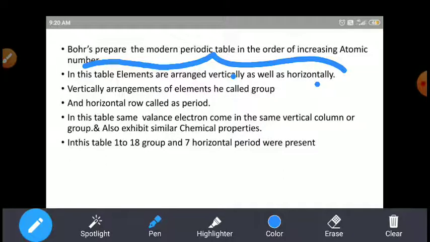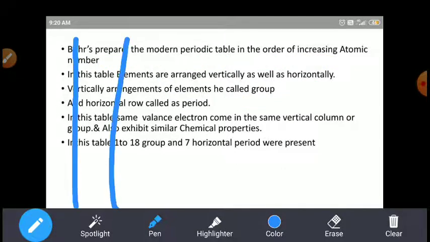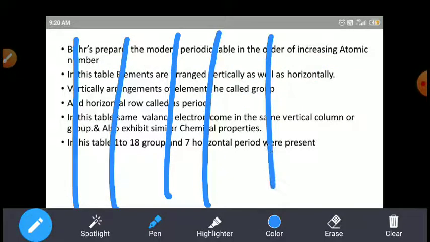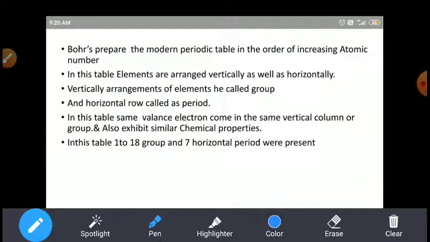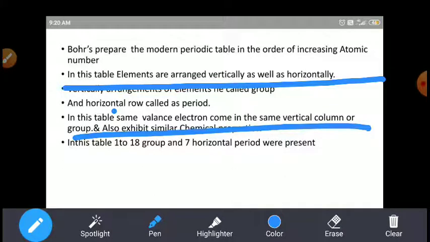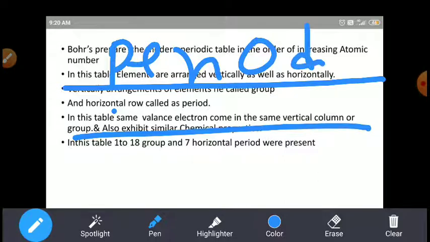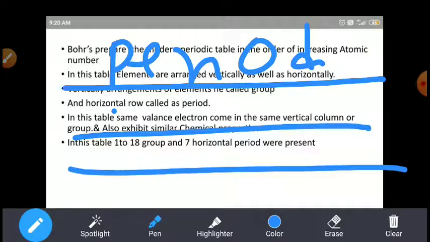Elements arranged in a vertical column, we call a group: group 1, group 2, group 3, group 4, etc. Elements arranged horizontally, we call a period: the first period, second period and third period.